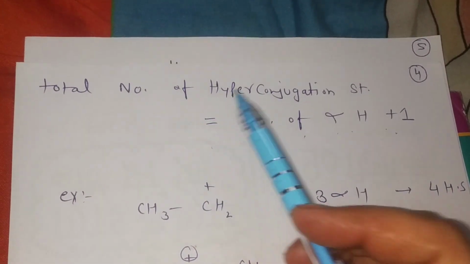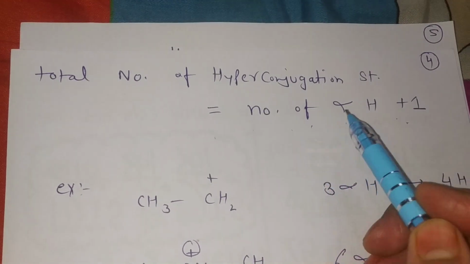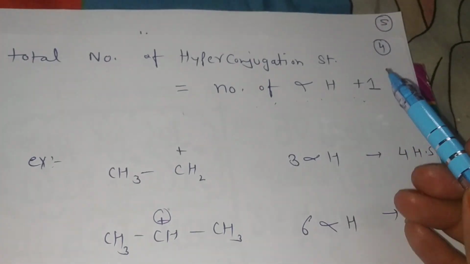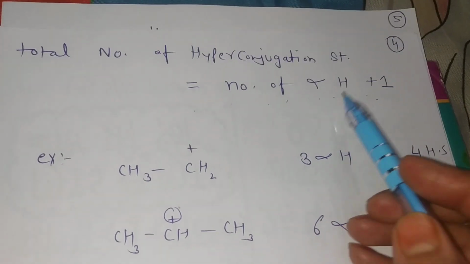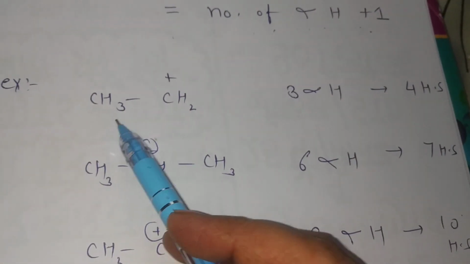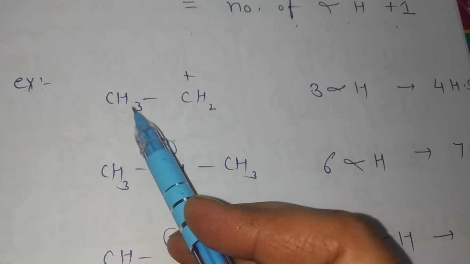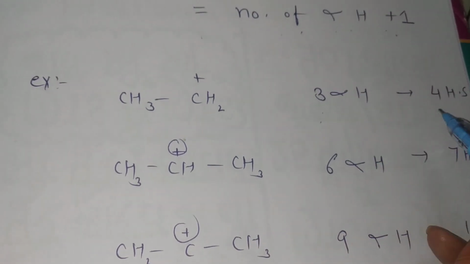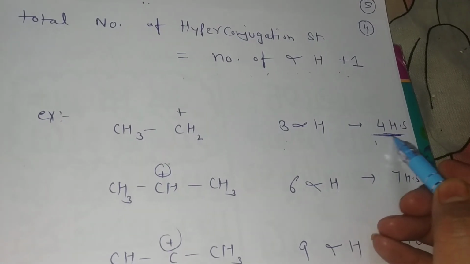It means we add 1 to the number of alpha hydrogens of the structure. This is CH3 CH2 plus. Here how many alpha hydrogens are there? 3 alpha hydrogens. So 3 plus 1, 4 hyperconjugative structures are formed.